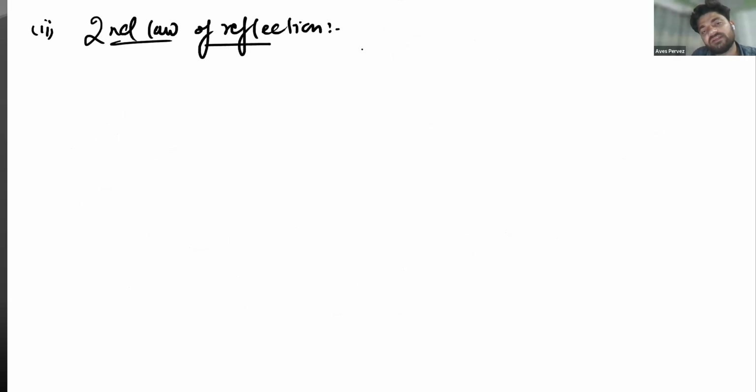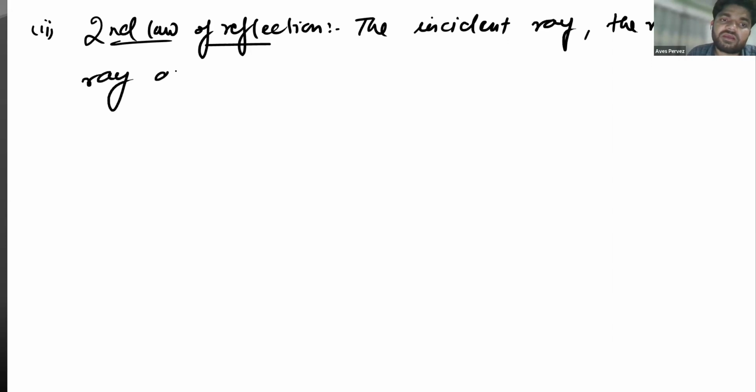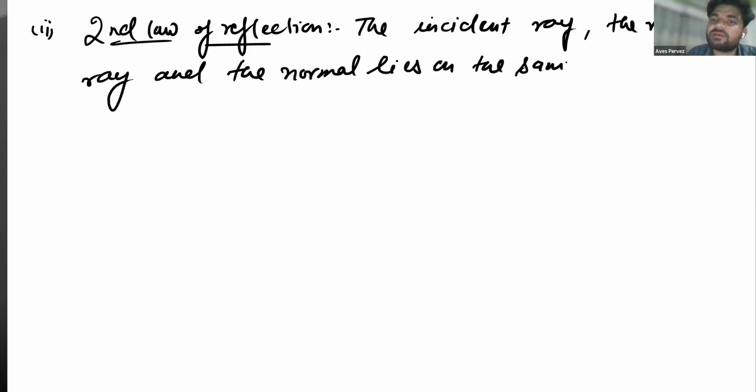It says the incident ray, the reflected ray, and the normal lie on the same plane. What do you mean by this statement? Is there anyone who can explain what this statement means? The incident ray, the reflected ray, and the normal lie on the same plane.